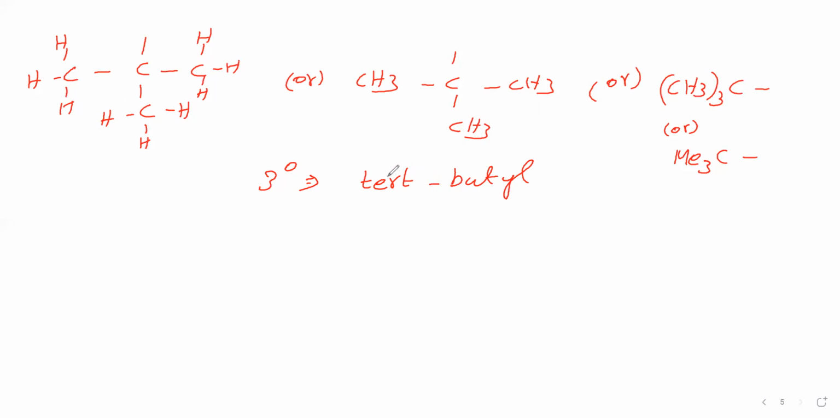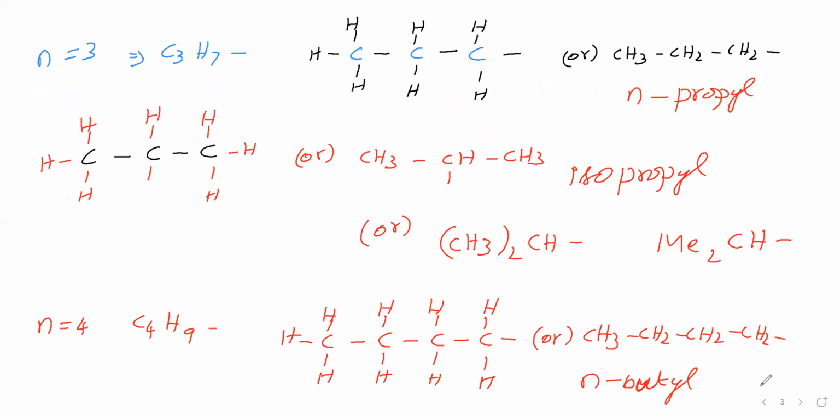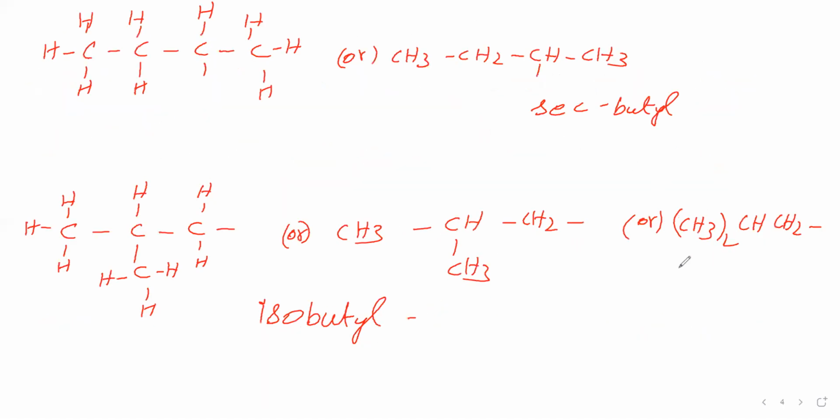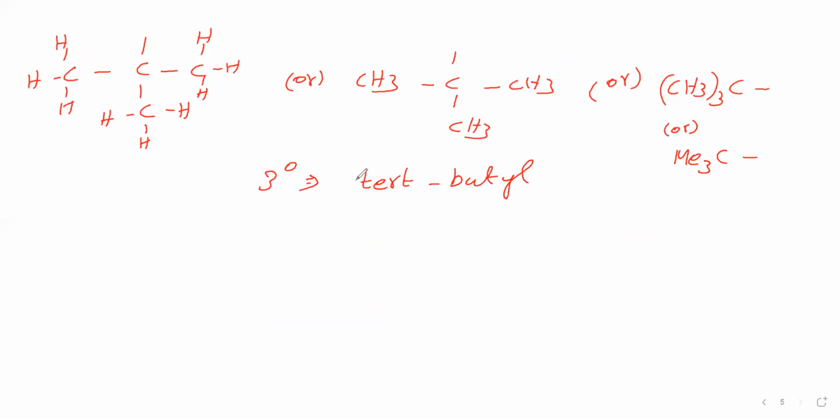So, for four carbon atoms, what have we written? One is n-butyl, then secondary butyl, then isobutyl, then tertiary butyl. These things we have written. If we take 5 carbon atoms, what will come? That we'll see. Now n is equal to 5. N equal to 5 means C5H11. For this also we can write n-pentyl, secondary pentyl, isopentyl, tertiary pentyl, like this we can write.